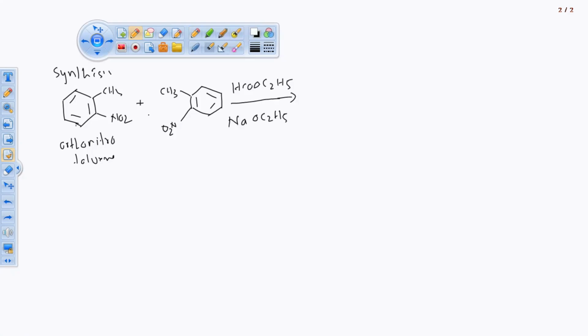So they will get condensed in presence of the salts of ethanoic acid and acids of ethanoic acid.